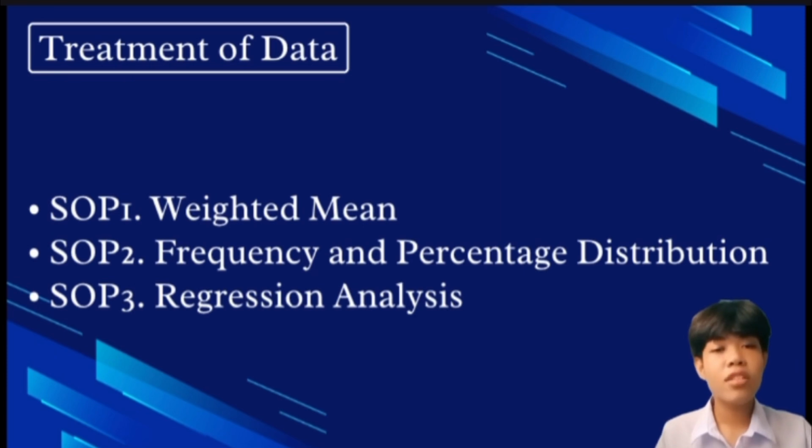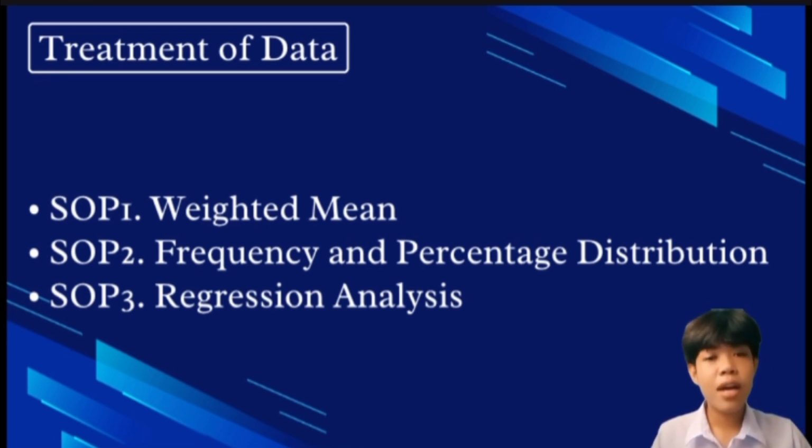Lastly, for our statement of the problem number 3, we use regression analysis. It is a method of mathematically sorting out which of those variables do have an impact. In regression analysis, factors are called variables. Data must be gathered on the variables in question to conduct a regression analysis.